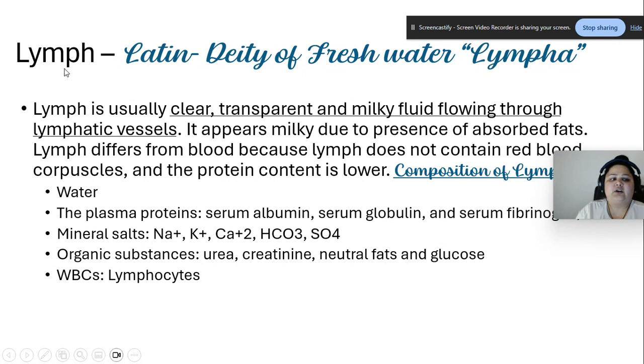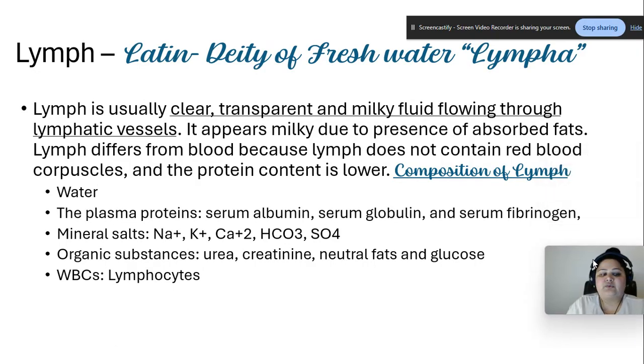What is lympha? Okay, so lympha actually comes from the Latin goddess of fresh water, Lympha. Lymph is usually a clear, transparent, and milky fluid carried through lymphatic vessels. It appears milky due to the presence of absorbed fats. Lymph differs from blood because lymph does not contain red blood corpuscles. It doesn't have any RBC, and the protein content is lower.